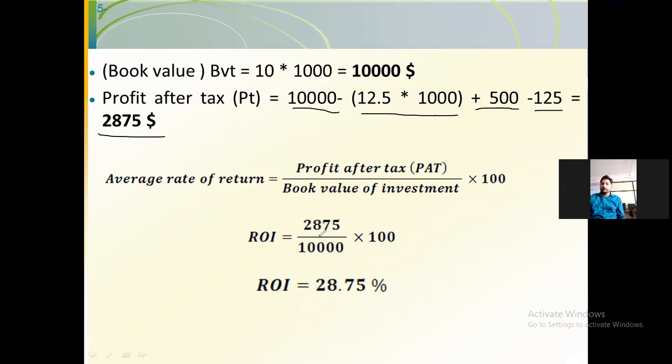So ROI will become 2,875, which is our profit after tax, and 10,000 is our initial investment, multiplied by 100. So what will be your ROI? ROI will be equal to 28.75% every year.